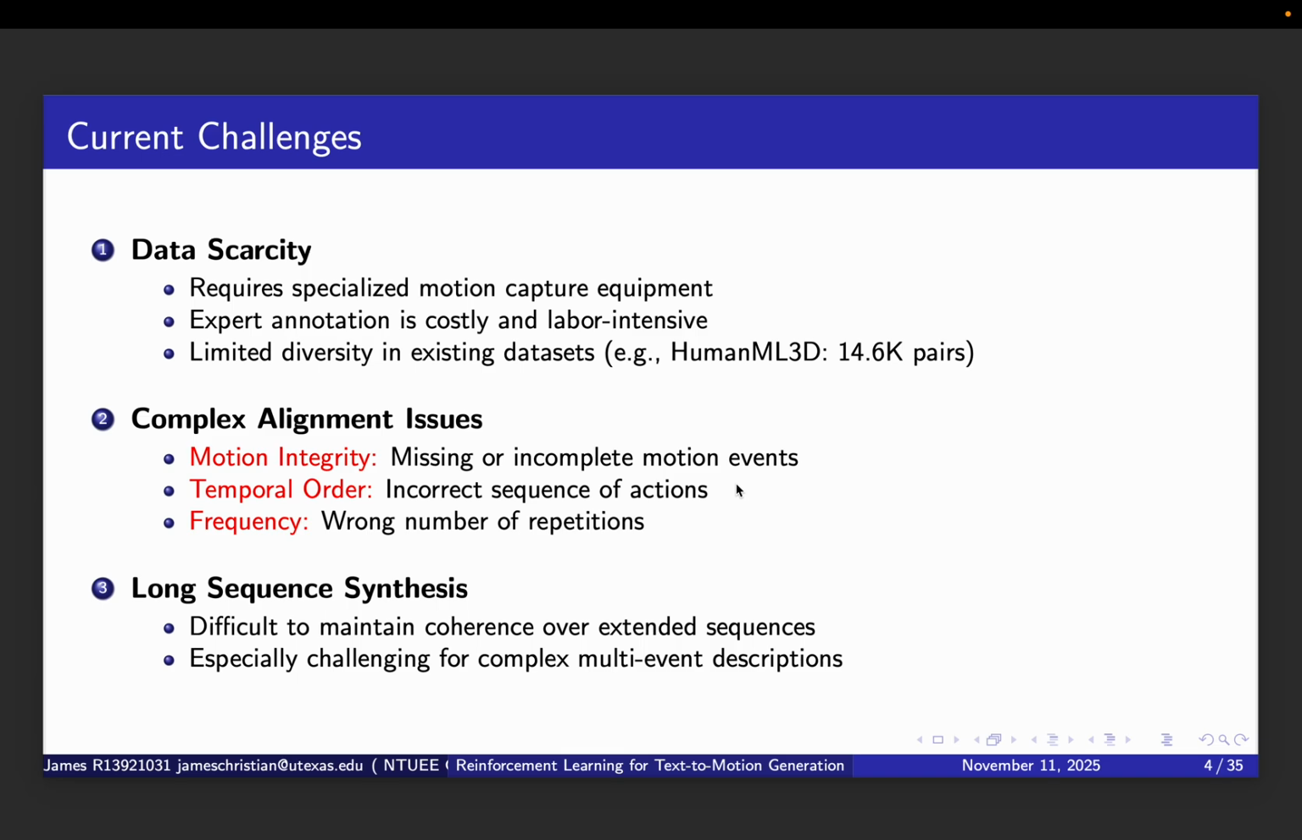Third, long sequence synthesis. When dealing with complex multi-event descriptions involving three or more actions, maintaining coherence becomes very difficult. The model tends to lose track of what it's supposed to do, especially over longer sequences. These challenges motivate our use of reinforcement learning, as we will see shortly.